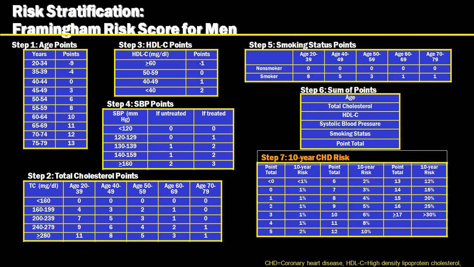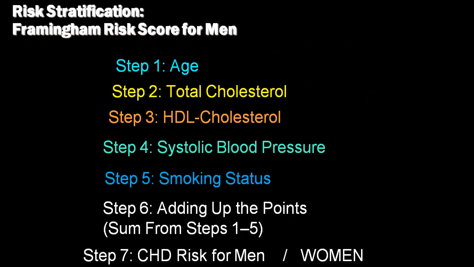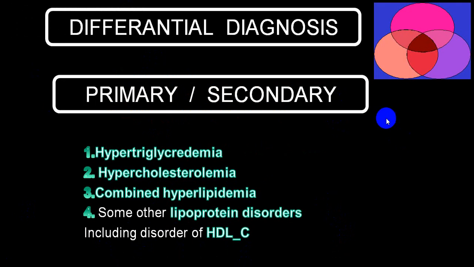Apps are available. You can utilize those apps and find out the risk score. In Framingham, the common things utilized are age, total cholesterol, HDL, systolic blood pressure, smoking history, and you add up all these 5, that is step 6, and step 7 has a chart for male and female. You can utilize it depending upon the sex, and you can find out the 10 year risk score.